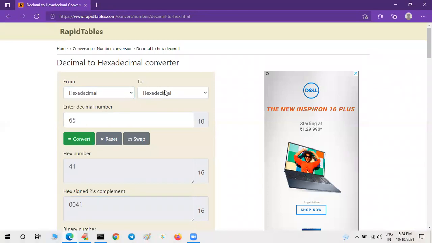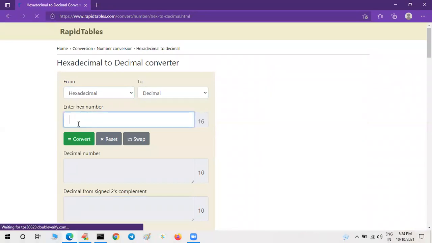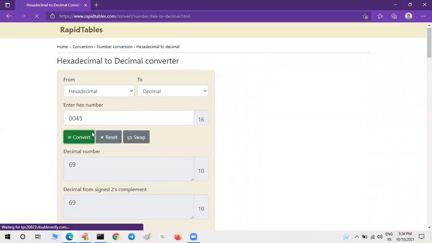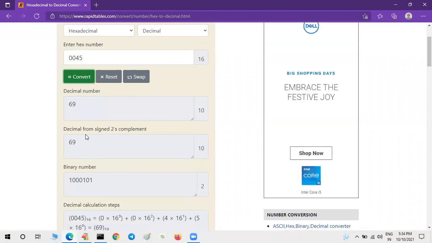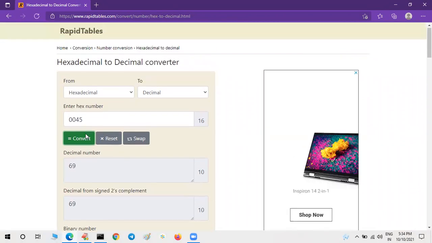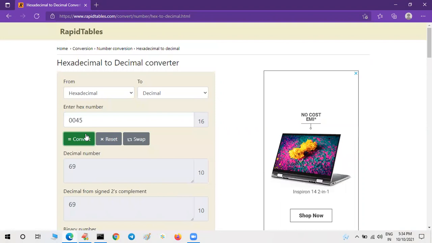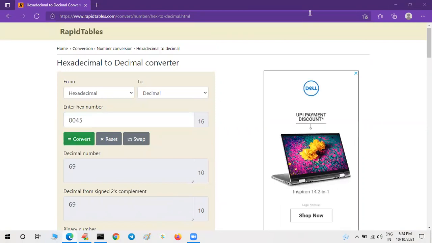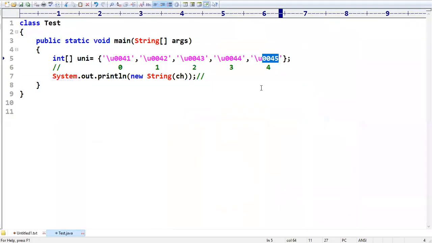I want the respective decimal value. Could you please convert? Have a look once. Is it 69 or not? Yes, sir, like this we can do magic. So internally Unicode and ASCII code are the same up to a certain limit. For English alphabets and digits it is the same, but beyond that it is going to change.